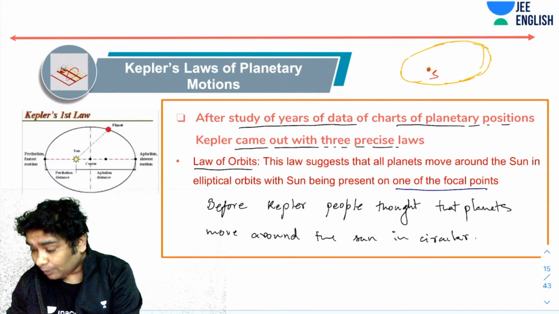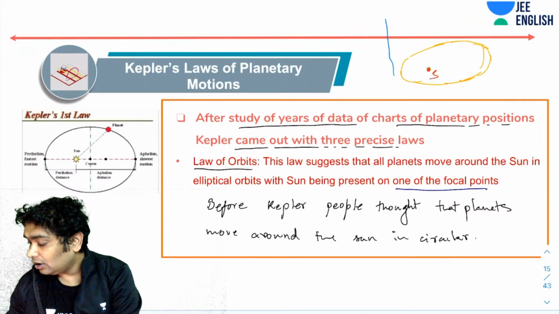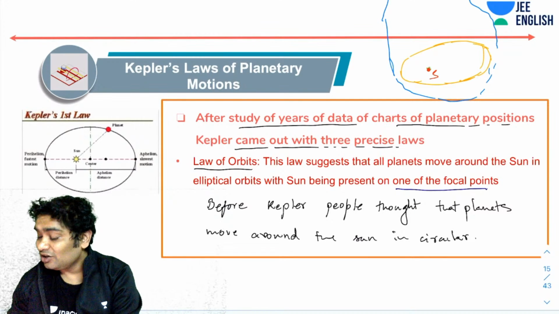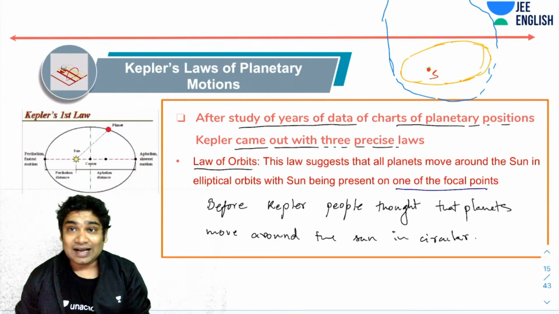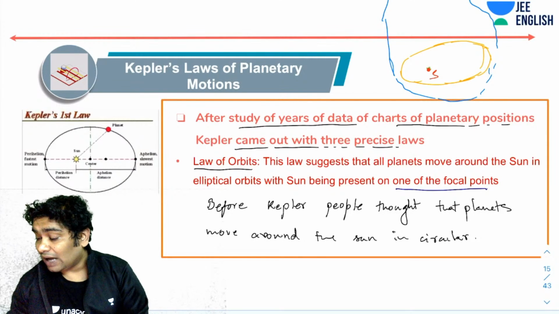For another planet, you may have an ellipse like this. It should again have two focal points, and the sun would lie on another focal point. That is what Kepler suggested, that all the orbits are elliptical in nature.